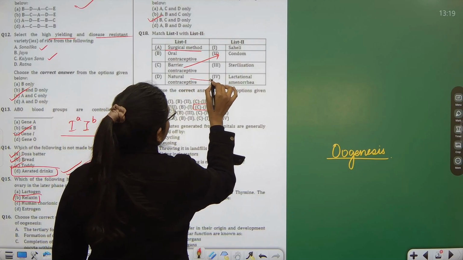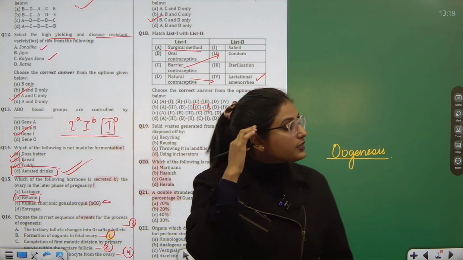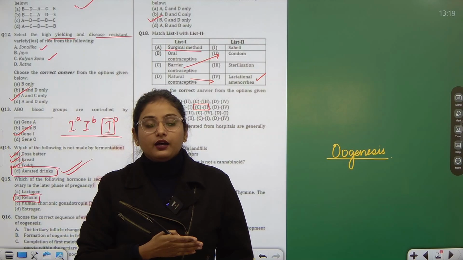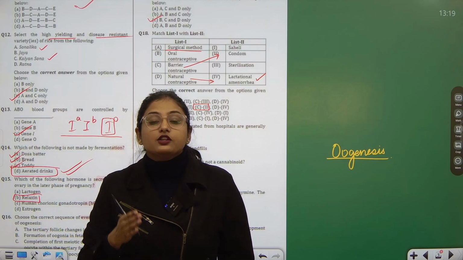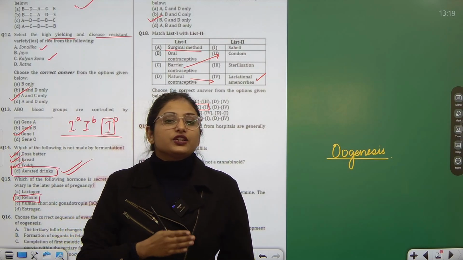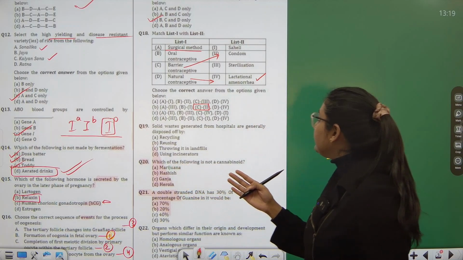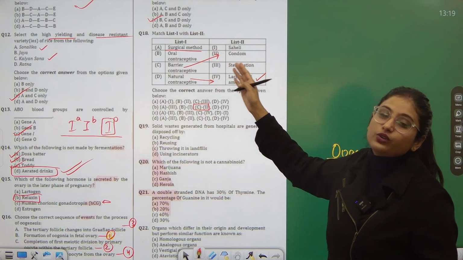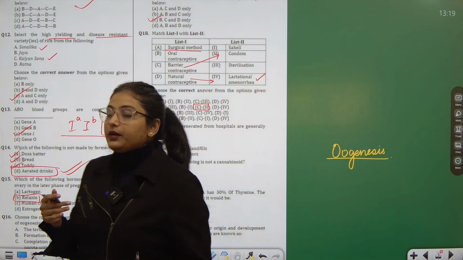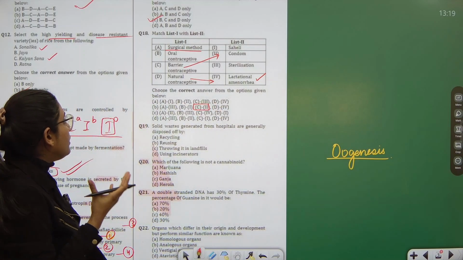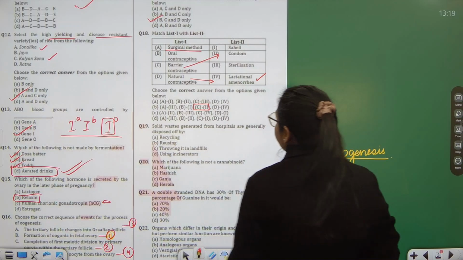Then natural contraceptive is lactational amenorrhea. Now, if I talk about lactational amenorrhea, it's what? That when the woman after the delivery of the baby starts lactating. Okay, so while the woman is lactating, she does not menstruate. Fine. So over that time, this acts as the natural contraceptive. Okay. So lactational amenorrhea is something which will not allow the fusion.